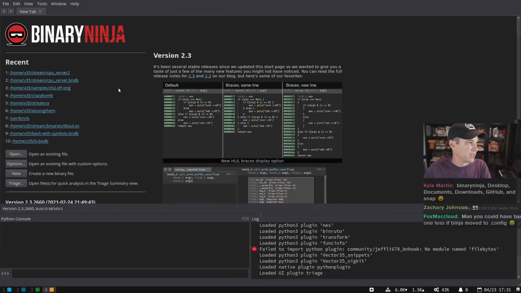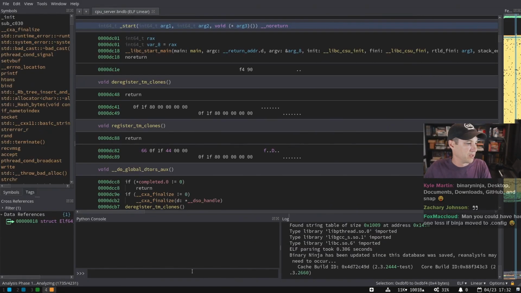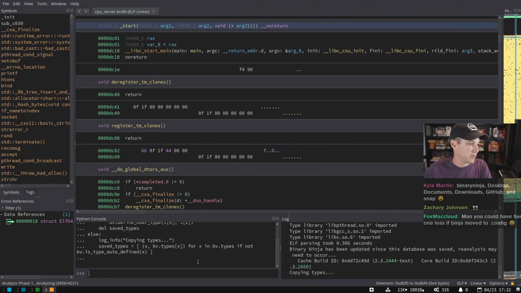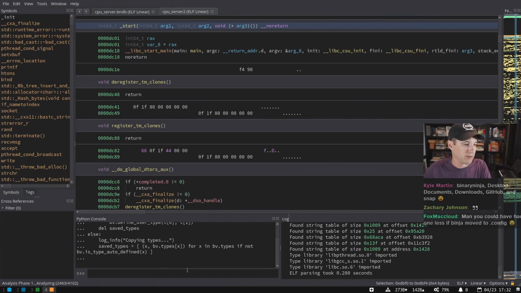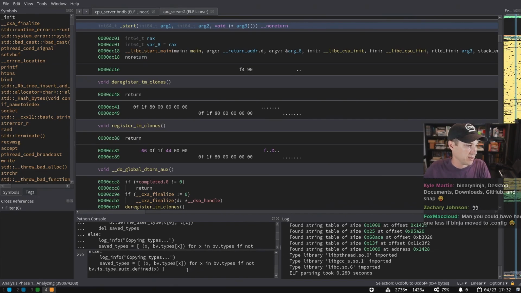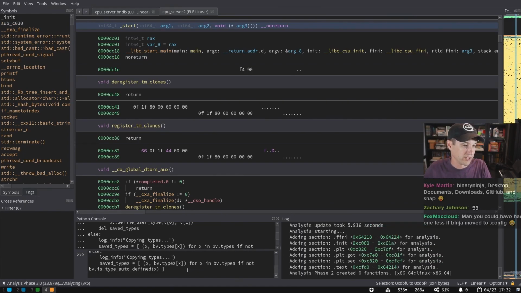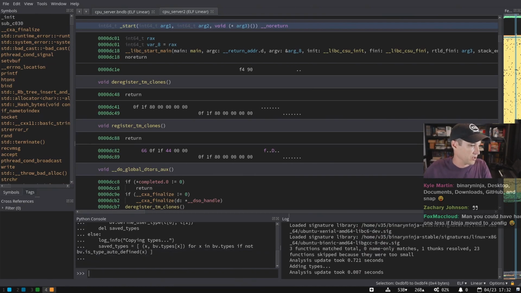All right, so we're gonna do the same thing. We're gonna open up the BNDB and just copy the types, and then we're gonna load up the fresh file, because I've done some other mucking around in that BNDB. I just used it to keep the types handy as well. So I wanted to show the clean results if you just set these types here. We're gonna load the types.